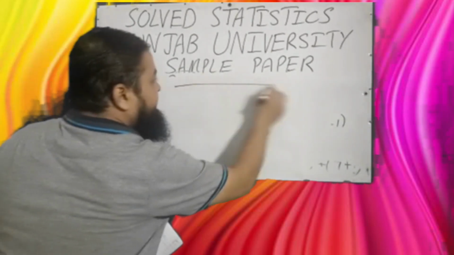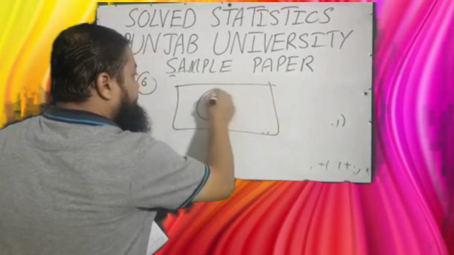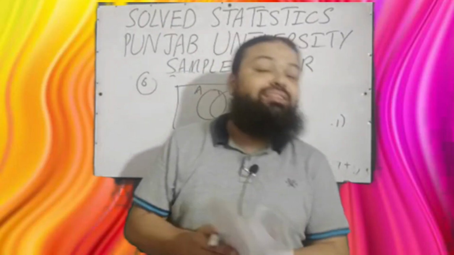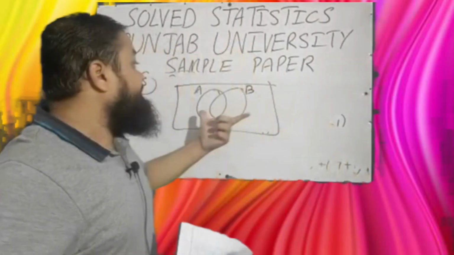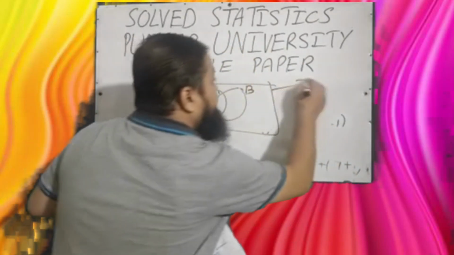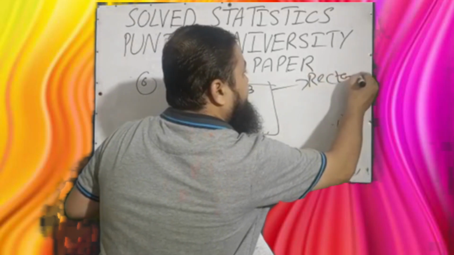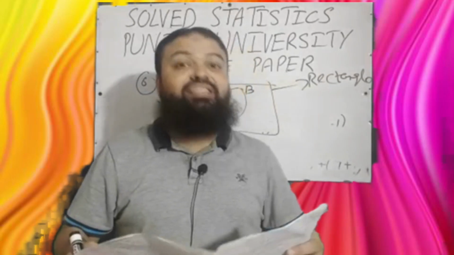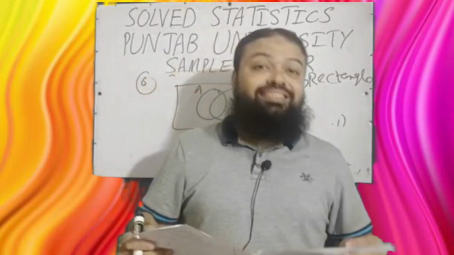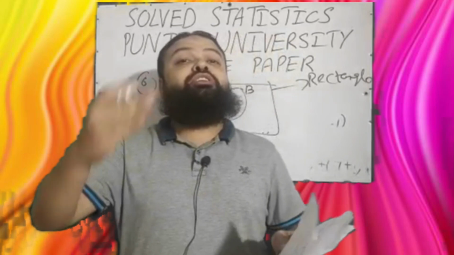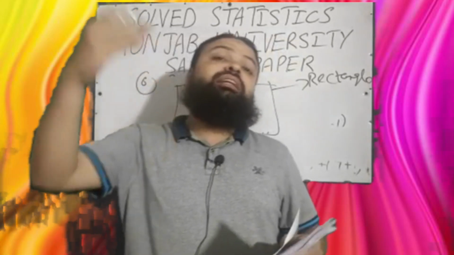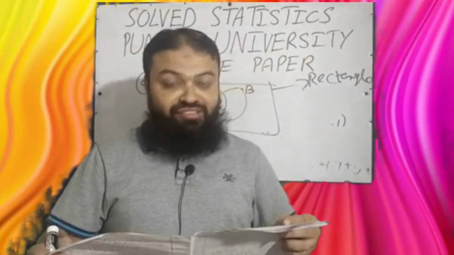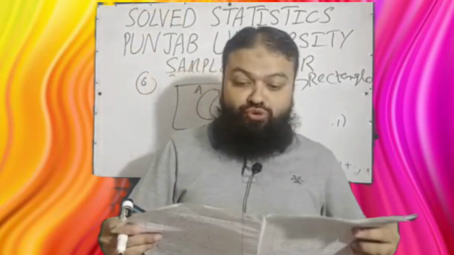There is a universal set we have, and there are 2 sets A and B, they are overlapping each other. Dear students, in O levels and in A levels we have studied the universal set is represented by the rectangle. Now the question I want to discuss with you can be asked in the written test of statistical officer, lecturer statistics, research officer, admission test of MPhil, PhD in the GC University, Sargodha University and Punjab University too. Question number 6. Which of the following statement is true?